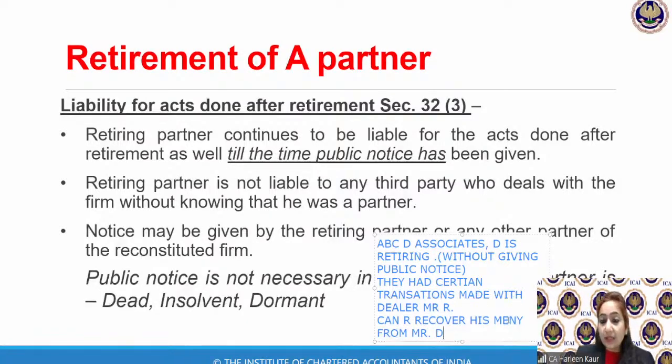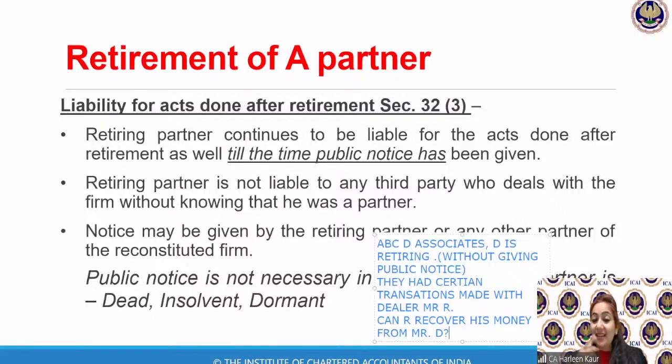Can he go to Mr. D and say, give me my money, it is still pending, your firm is not giving my money? Is D still held liable to Mr. R? Yes or no? Quickly answer me, and I want the answer with explanation. So if D has retired from the firm, you will say, no ma'am, he is not liable because he has already retired from the firm. So what is the loophole over here? Can R recover his money?